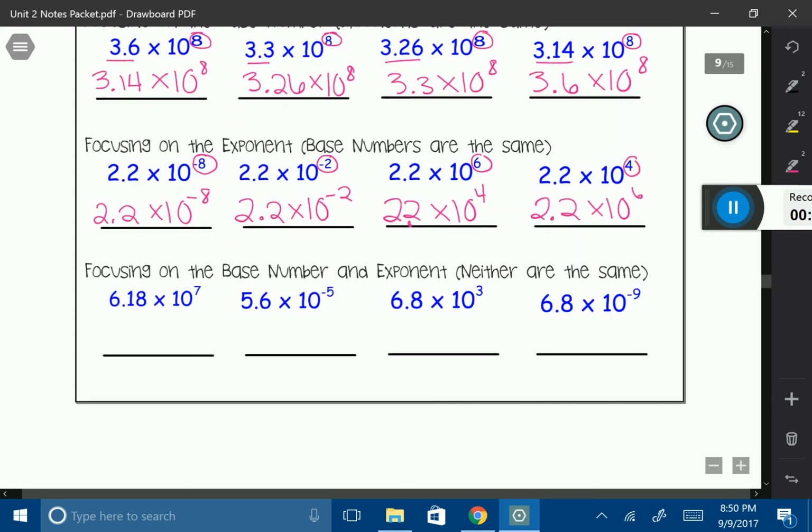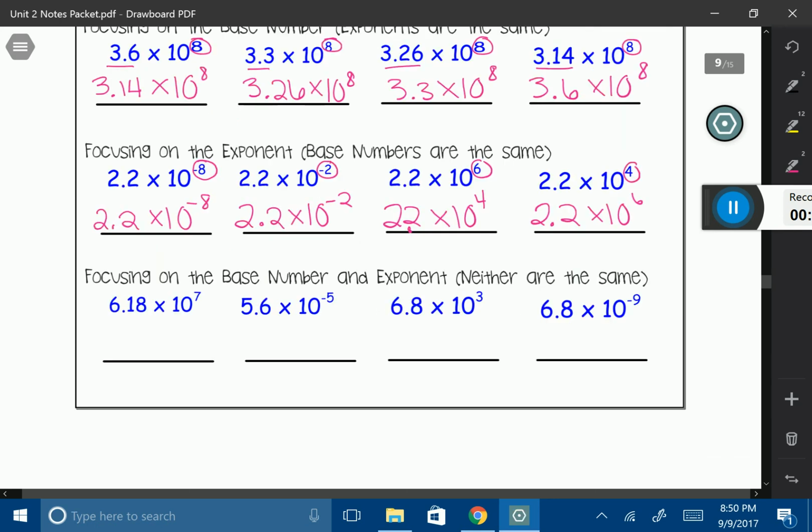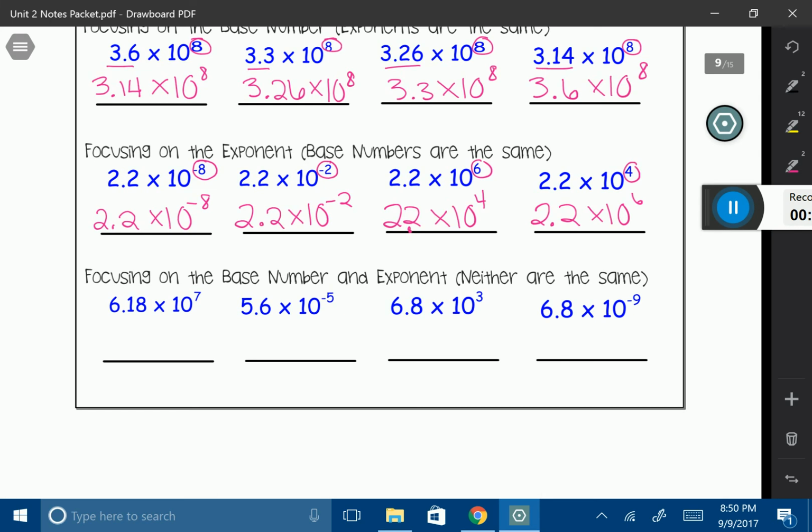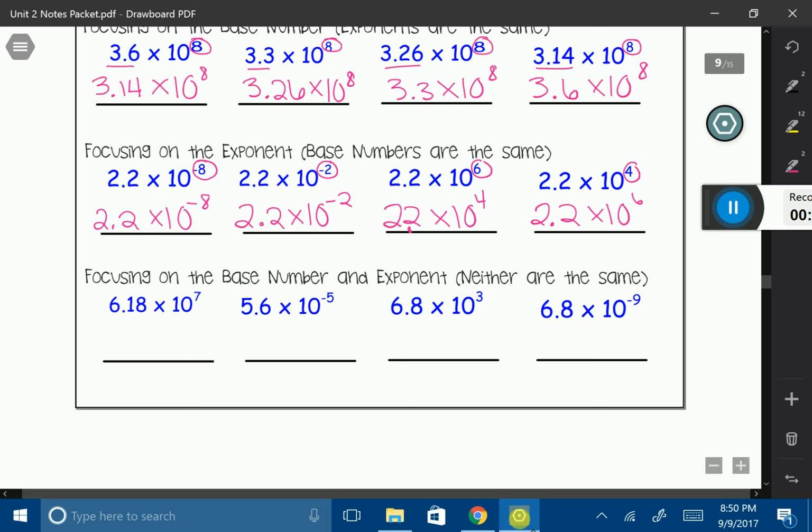The last set of numbers, let's focus on the base number and the exponent. Neither are the same. So none of my exponents are the same. None of my bases are the same. So I kind of have to look at both of them. I'm going to start by looking at my exponents. My least exponent is going to be my -9. So 6.8 times 10 to the -9.